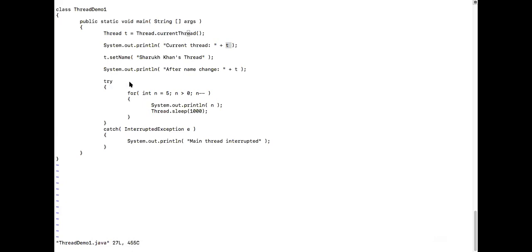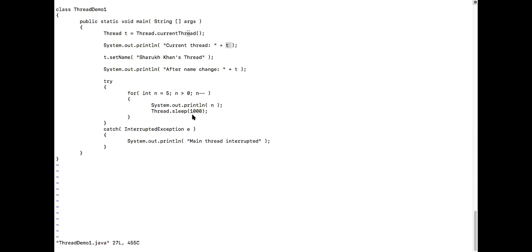And then what am I doing? I'm actually printing that value over here. The duty of this thread is to print values from 5 to 0, isn't it? So first it will print 5, then it will sleep for 1000 milliseconds.